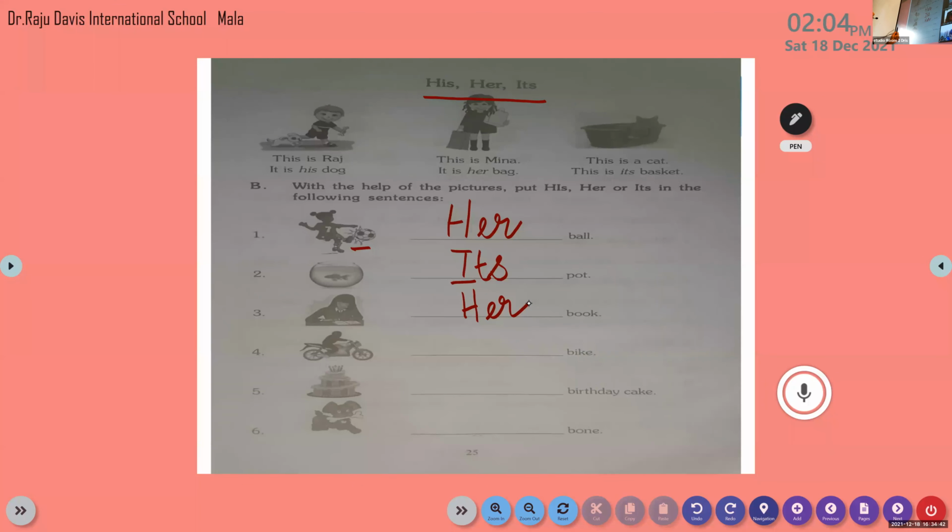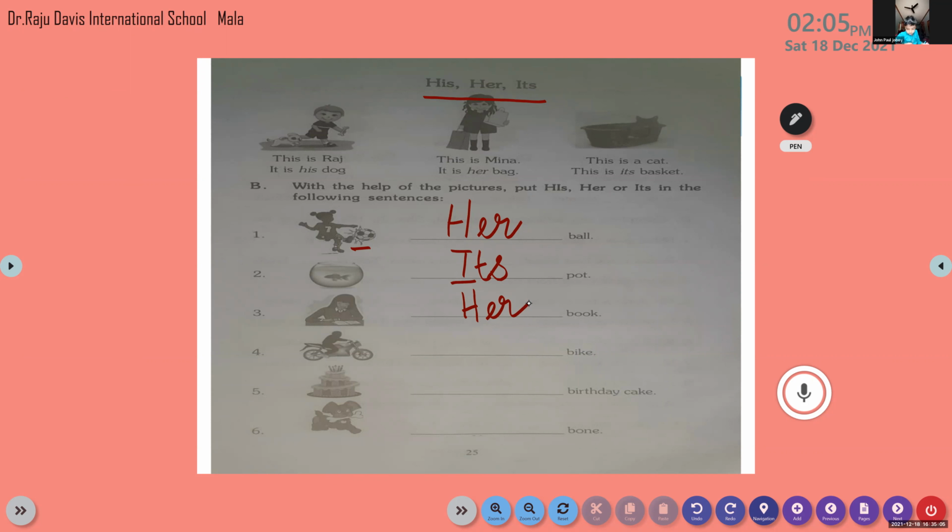Next one. Wait. We will do it. But we have "she" for a girl. When we are talking about the girl, we could use "she." But now we are talking about her book. So can we use "she book"? Can we write there "she book"? No. Then what do we have to write there?